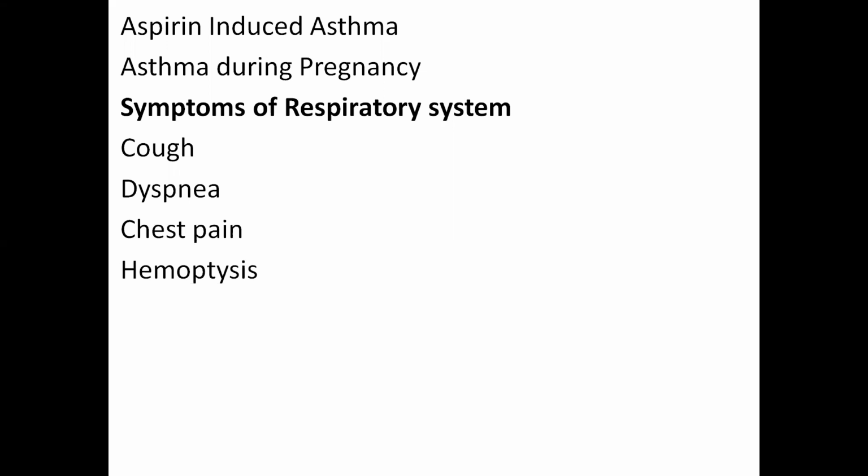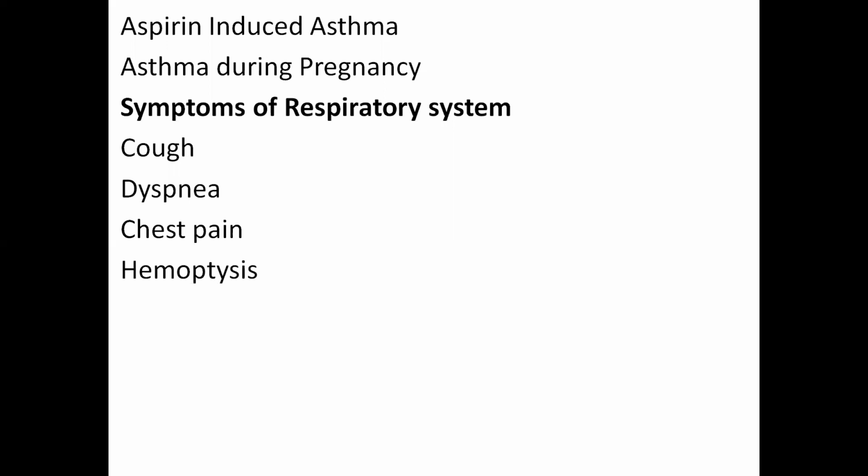But even then, it is sometimes very difficult to diagnose whether the cause is respiratory or cardiac, because an old-age patient may have both diseases, for example COPD and ischemic heart disease. So it is very difficult to differentiate.